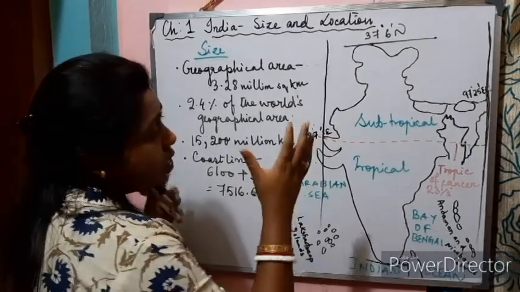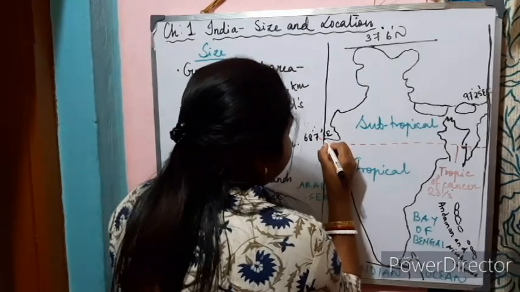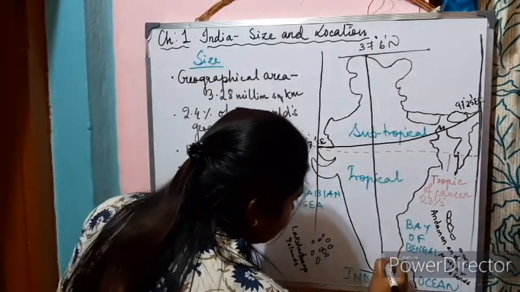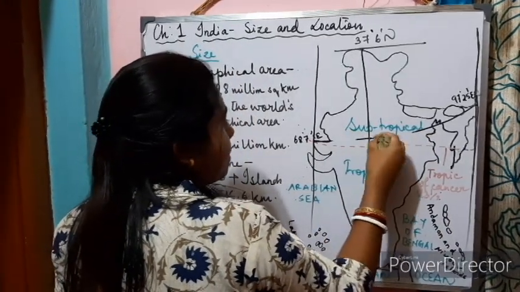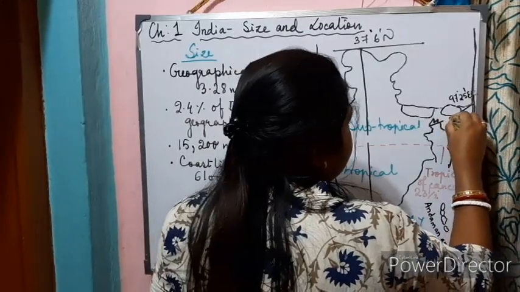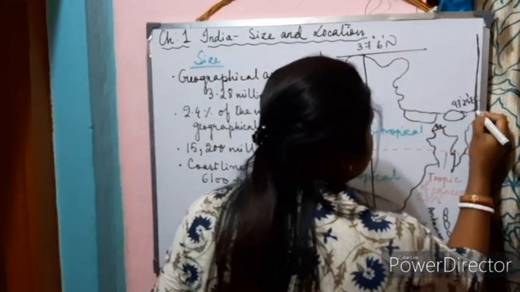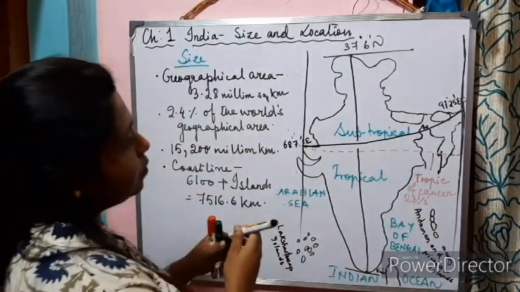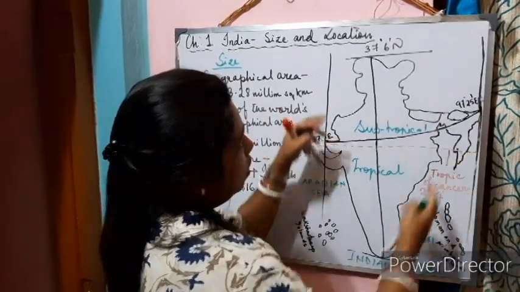Now, if you look at the extent of north and south and west and east, it appears that the east-west extent is smaller than the north-south extent.